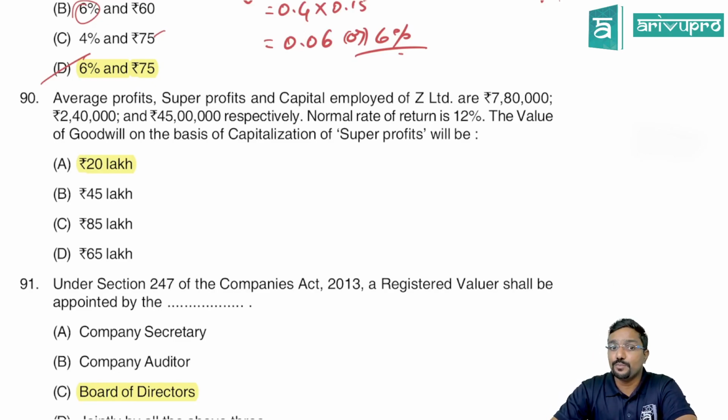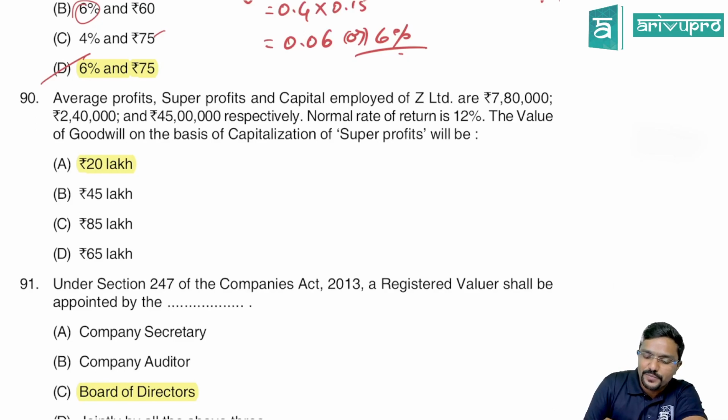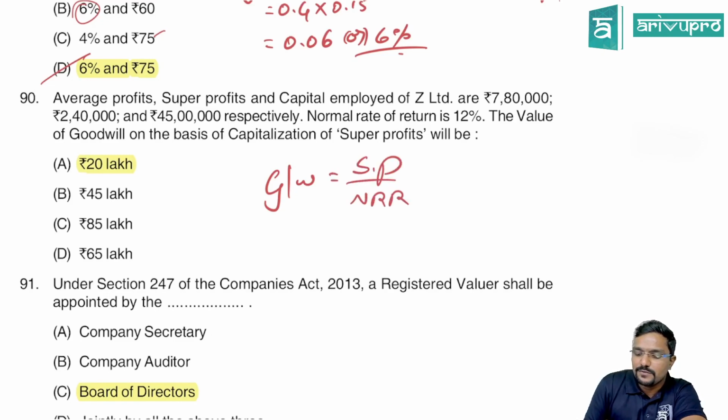Average profits, super profit and capital employed of Z Limited are 7,80,000, 2,40,000 and 45 lakh respectively. Normal rate of return is 12%. The value of goodwill on the basis of capitalization of super profit. Goodwill will be super profit by NRR, normal rate of return.